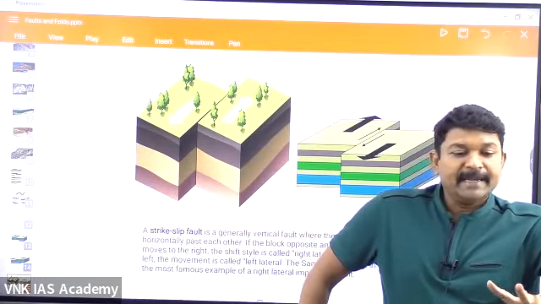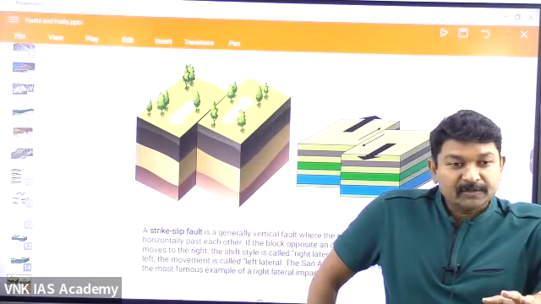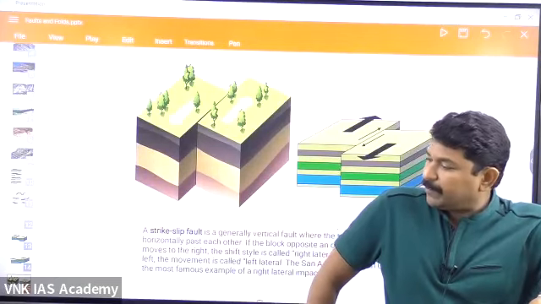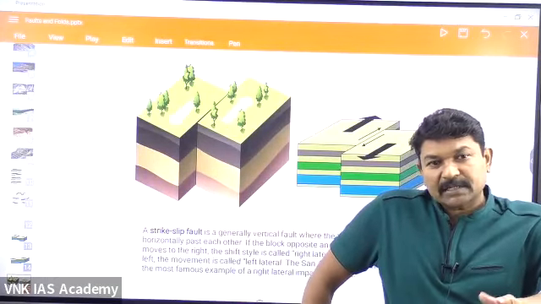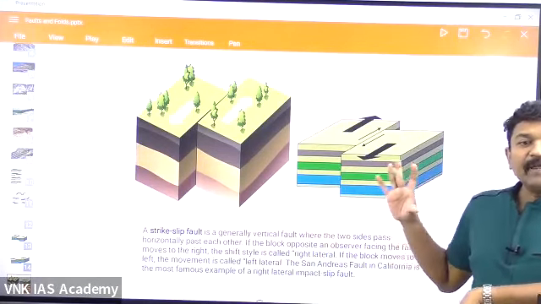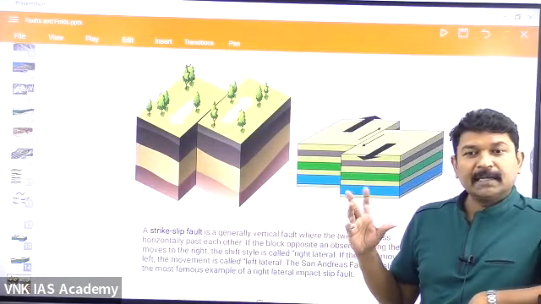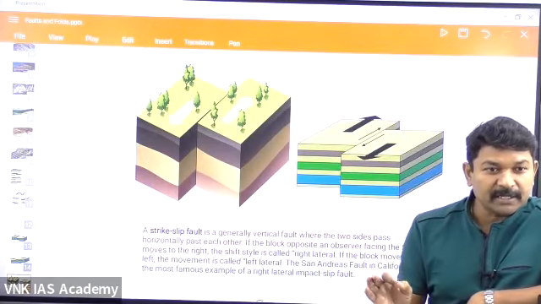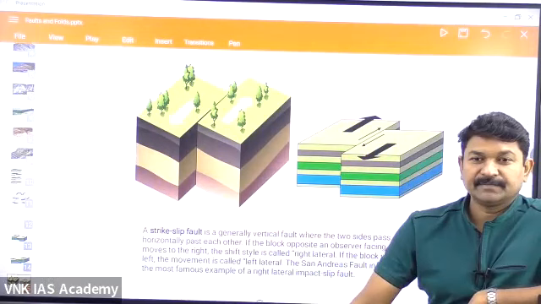But we'll be seeing Eyre and Pratt and the other models which are very much in OAS right now under the UPSC, where people are asking more questions on isostasy. These are the different varieties of folds and faultings. This is the orogeny and epirogeny.